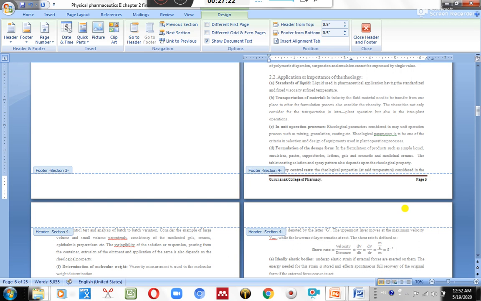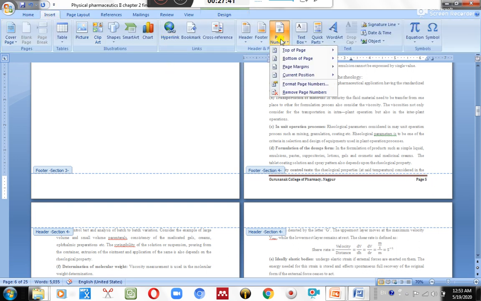What do we have to do? We just have to click this link to previous, which appears in orange color. Click it, and it becomes just like a normal tab. Again over here, click link to previous, and this also appears as a normal tab. Now close.